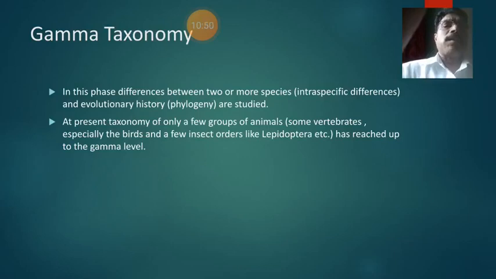Birds show flying, and insects also show flying, as well as some morphological characters, and therefore they are intraspecific and useful for classification. They show the same characters morphologically. That is called gamma taxonomy.